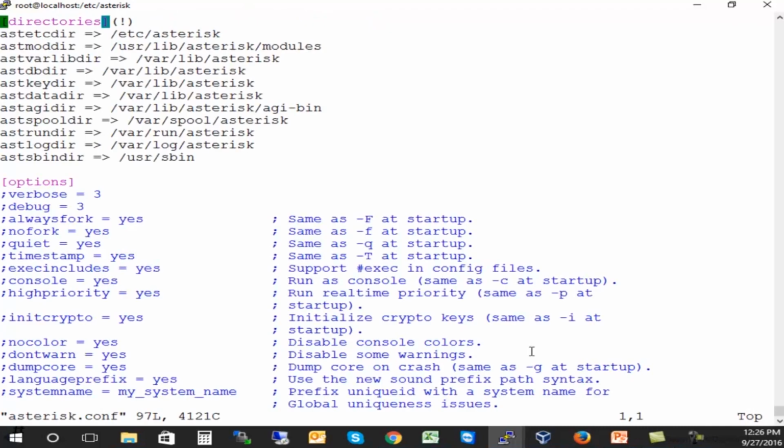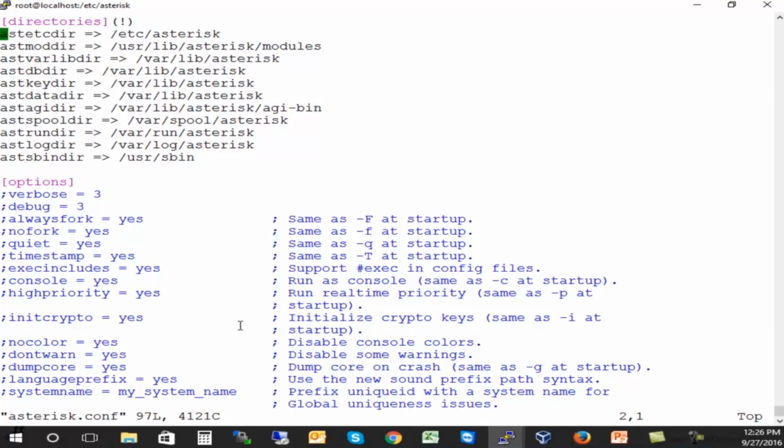If you go to asterisk.conf, and that is a configuration file, one of the configuration files for Asterisk, you will see that you have different options for changing the default directories. So you have the directories for AGIs, for database, for the libraries, for the modules. And you can also do a few things here.